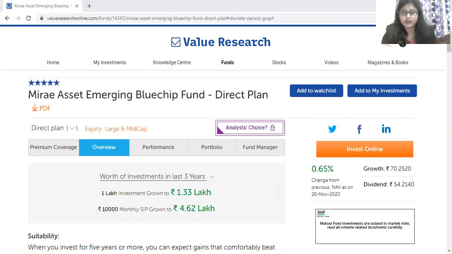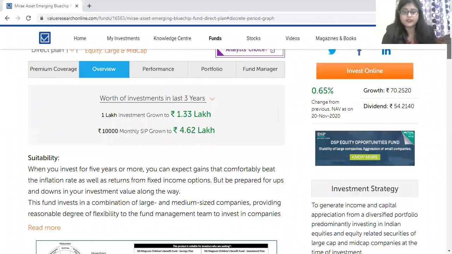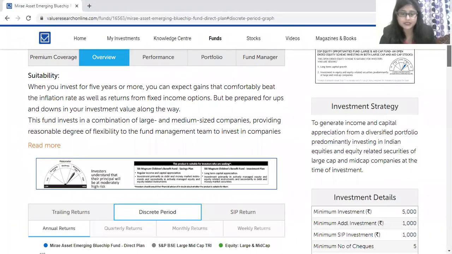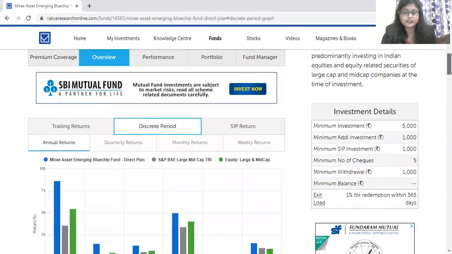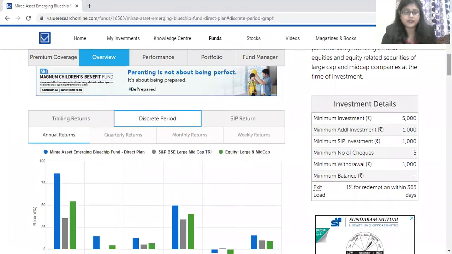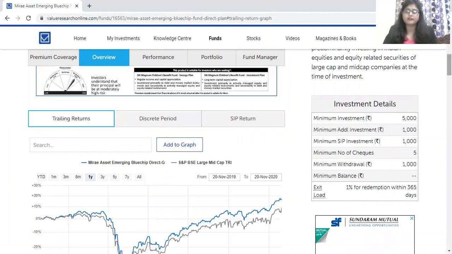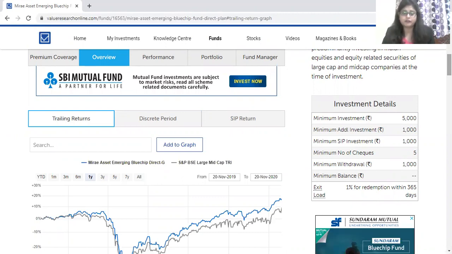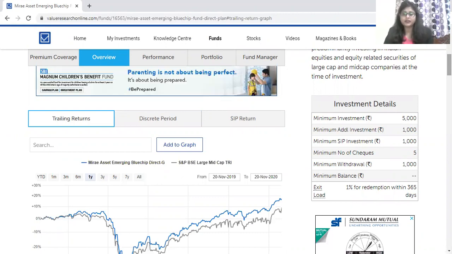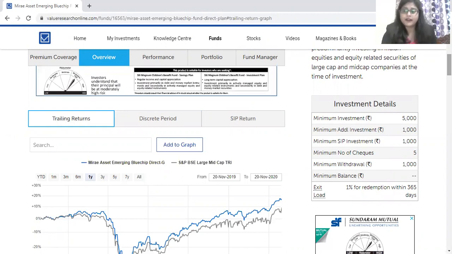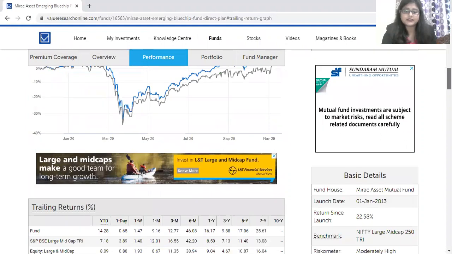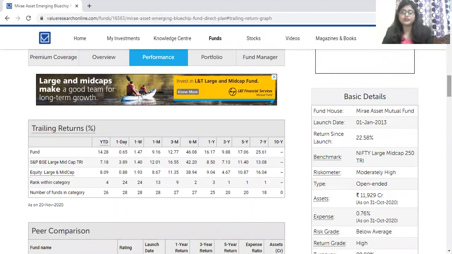So I am going thoroughly through the ratio part, peer comparison, and the expense ratios, starting with the trailing return part. Trailing return will provide a clear and fair view of how this mutual fund has performed from the date it was introduced till the current date. It will provide a point-to-point and very fair historical analysis of the mutual fund's past performance.